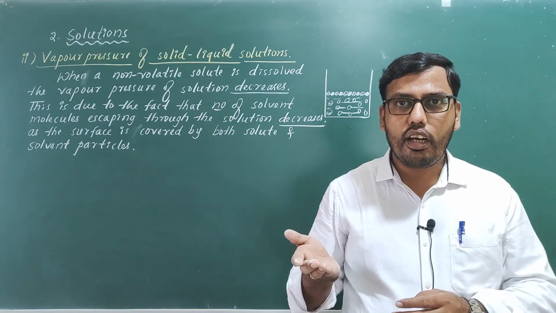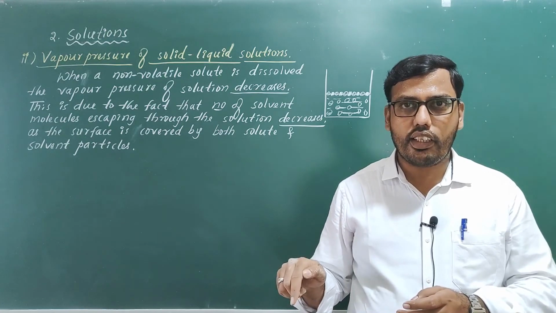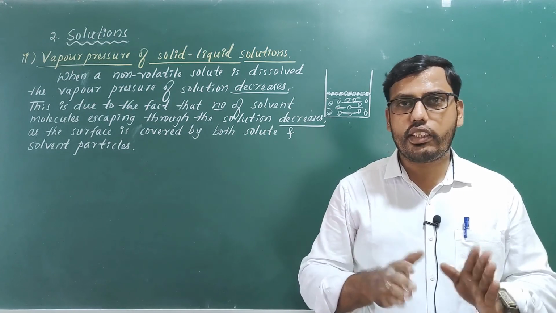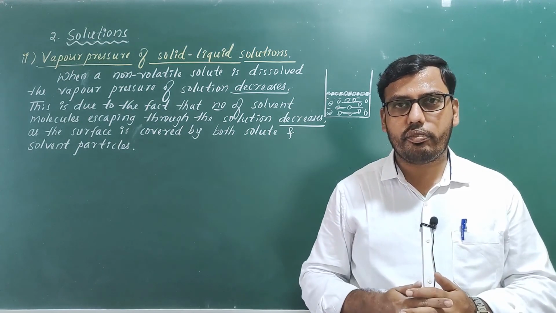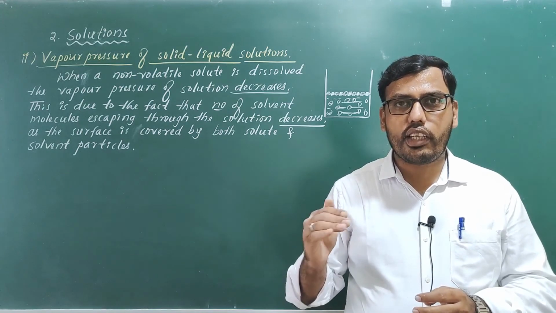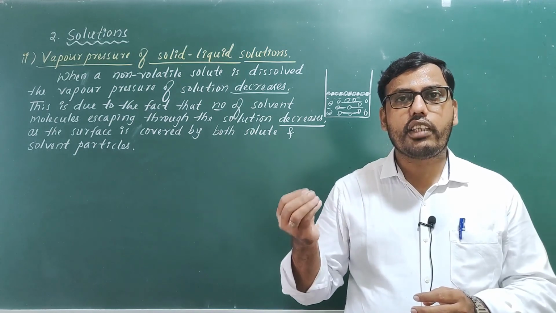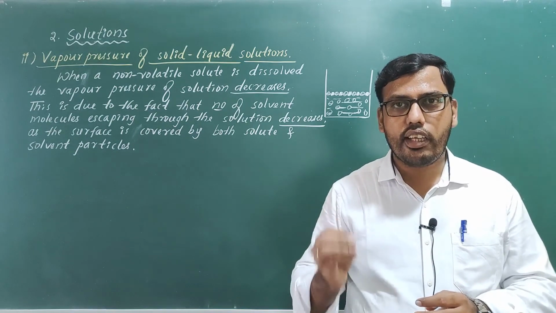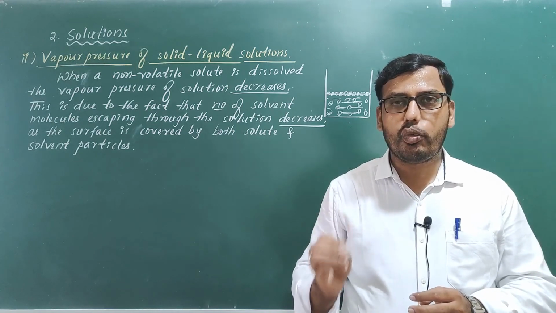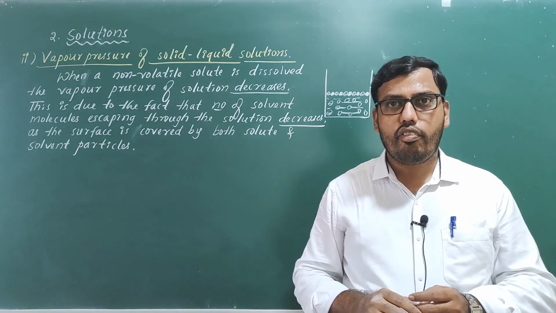In this case, our solute is non-volatile, whereas solvent is volatile because it is a liquid. As the surface of the solution is covered by both solute and solvent molecules, the escaping tendency of solvent molecules decreases. As a result, the vapor pressure of resulting solution also decreases. So this is the concept of vapor pressure.